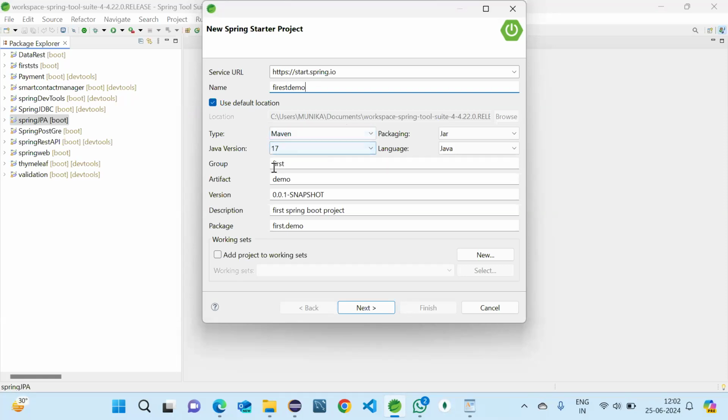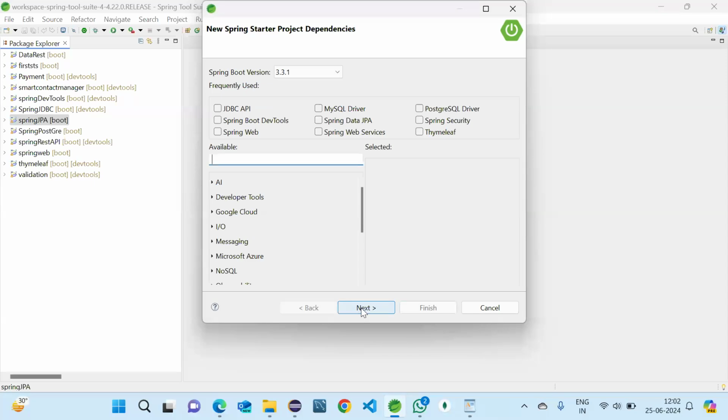Maven type 17, group name, artifact ID, version we don't touch it, and description package. Done. So after that, click on next, and here you can see the dependencies. These are listed here because I have used them earlier. If you are going for this the first time, you cannot see all this list. You can see this search bar, so you can simply search here.